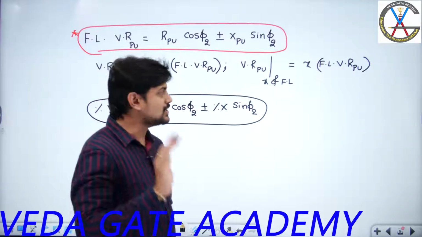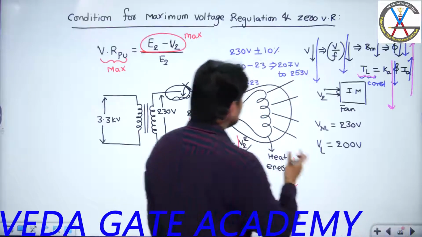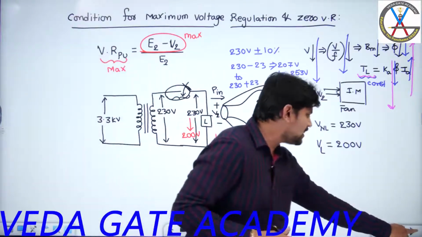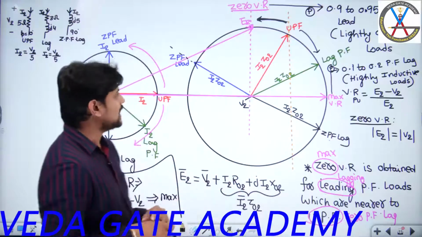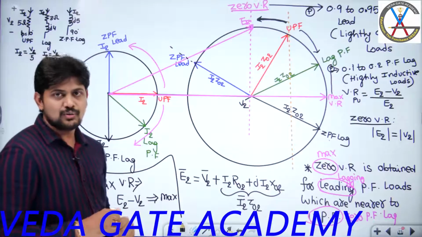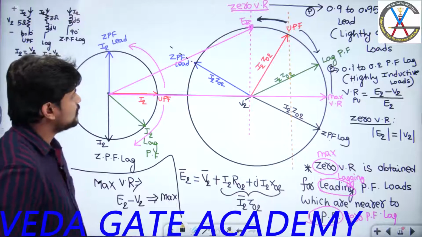So we got this particular information as of now. Once you have this information, with this idea, I am able to derive now the condition for maximum as well as the condition for zero voltage regulation. And one more important point.